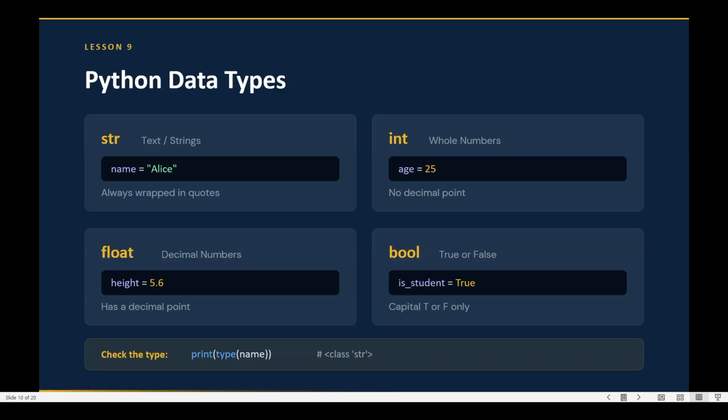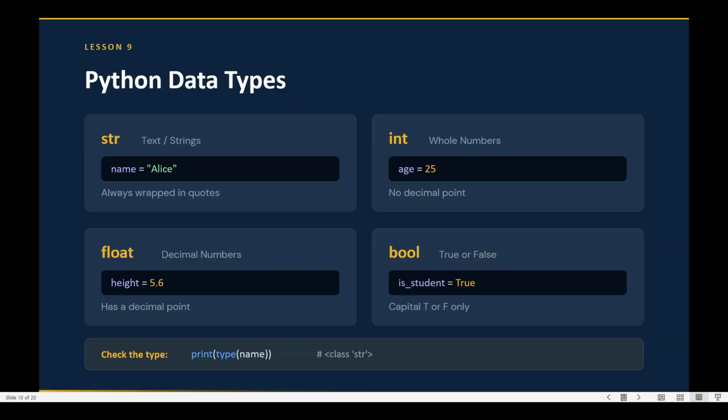The next one is the float data type, which is used for decimal numbers. So for a decimal number, you should use the float data type. You can use it for height, your marks, and all numbers which have decimal points. So you can use the float data type for decimal point numbers.